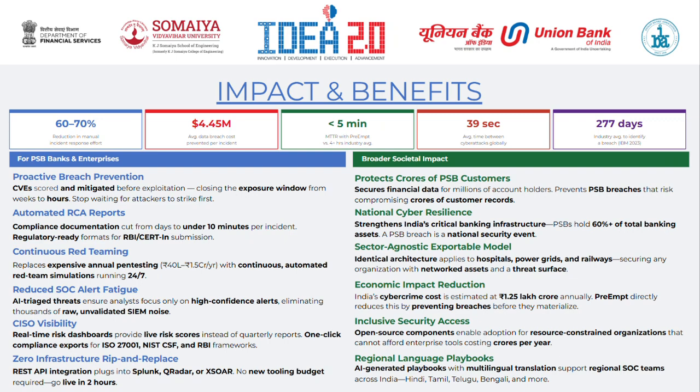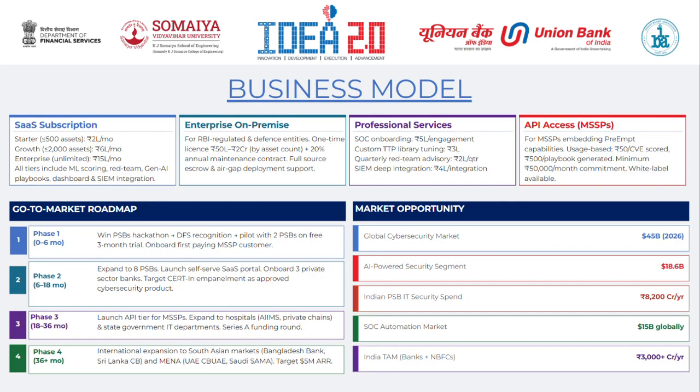Now, coming to how we monetize and scale this. Our primary model is SaaS subscription, priced based on assets, making it simple and scalable. For regulated sectors, we offer enterprise on-prem deployment with licensing and full compliance. We also generate revenue through professional services like onboarding, tuning, and integrations.